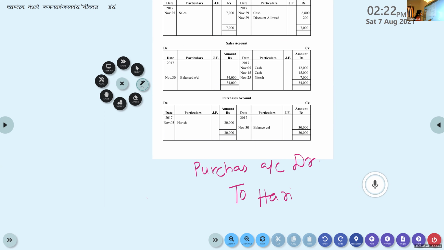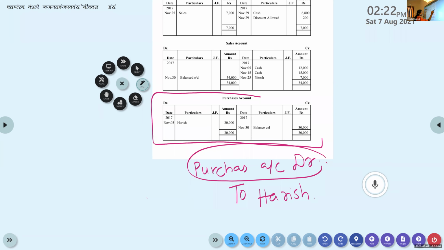So purchase account is debited. Debited means we have written the amount on the debit side. We will debit it with to Harish. Balance it. There is nothing else there. Purchase account, so you can balance it.